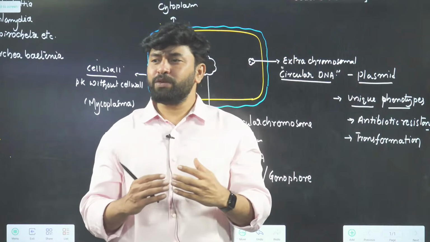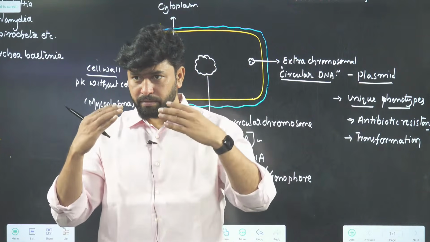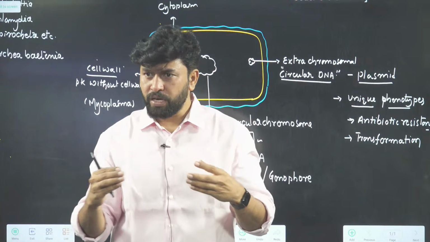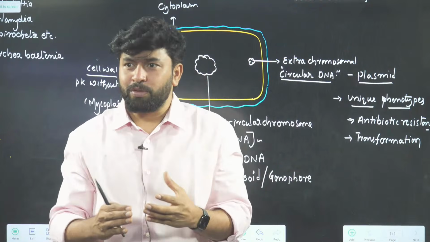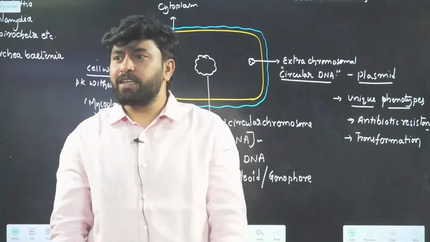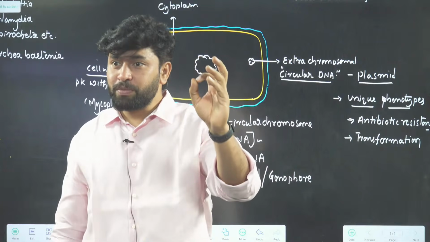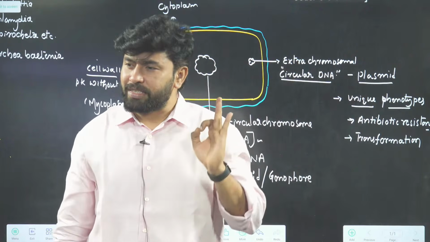One bacteria gives information to another bacteria. How do they share the genetic information? Through mobile phones? No. There is a mechanism called transformation. That transformation also happens only with the help of plasmids, nothing else.